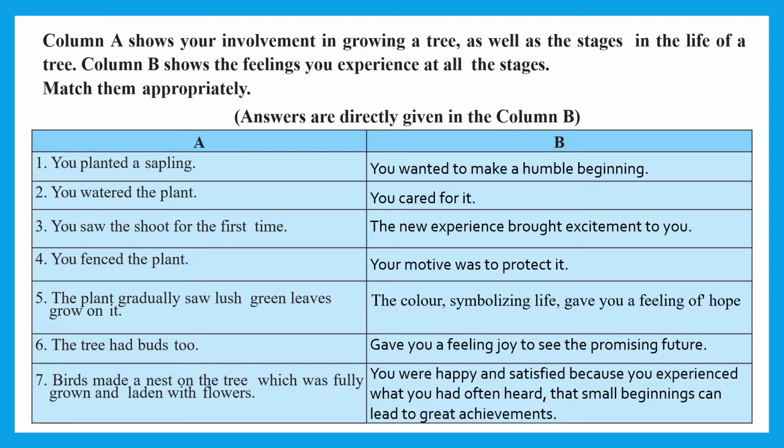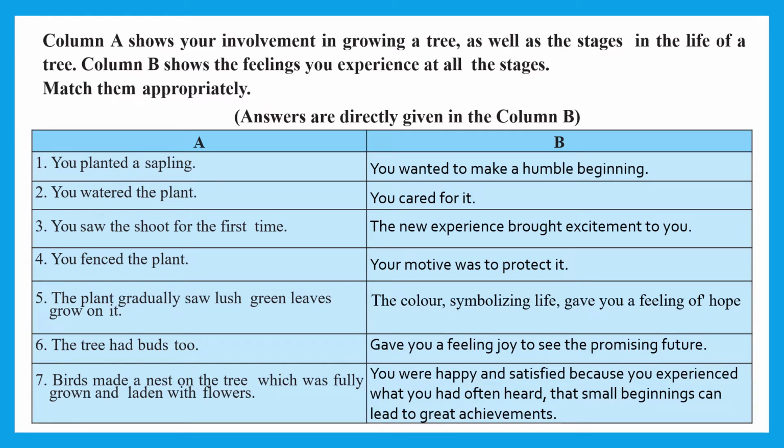You fenced a plant. Your motive was to protect that plant. The plant gradually saw lush green leaves grow on it. The color symbolizing life, green color symbolizing life, gave you a feeling of hope. The tree had buds too, gave you the feeling joy to see the promising future. Birds made a nest on the tree, which was fully grown and laden with flowers.